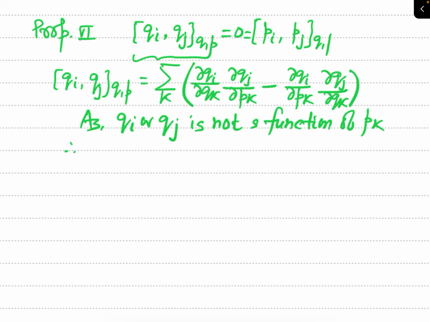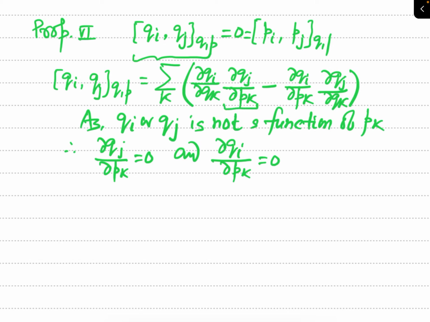Since Qj is not a function of Pk, this del Qj by del Pk will be 0. And again, Qi is also not a function of Pk, so this del Qi by del Pk is also 0.